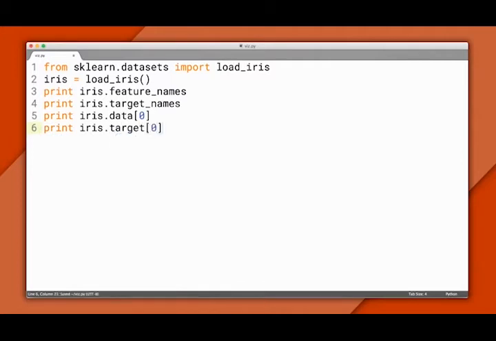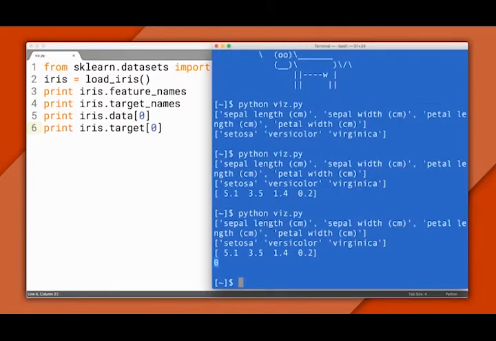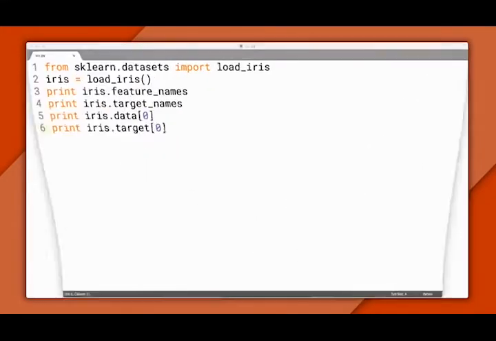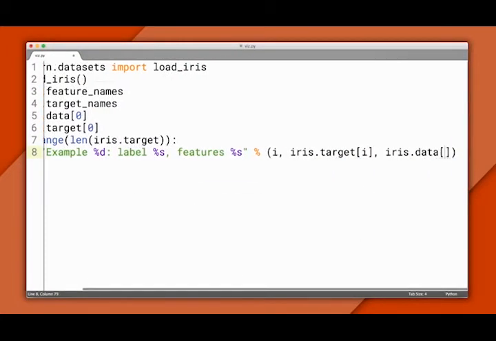Likewise, these index to the target names. Let's print out the first one. A label of 0 means it's a Setosa. If you look at the table from Wikipedia, you'll notice that we just printed out the first row. Now, both the data and target variables have 150 entries. If you want, you can iterate over them to print out the entire dataset like this.